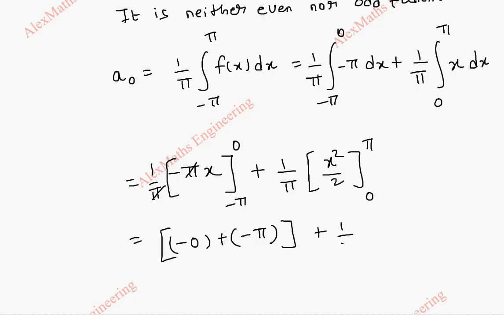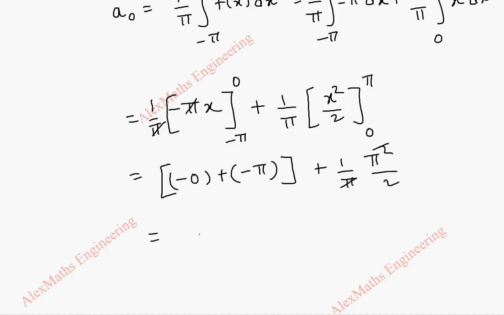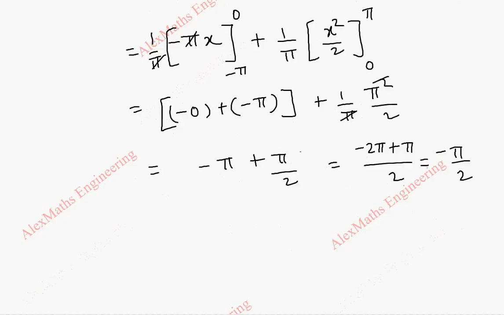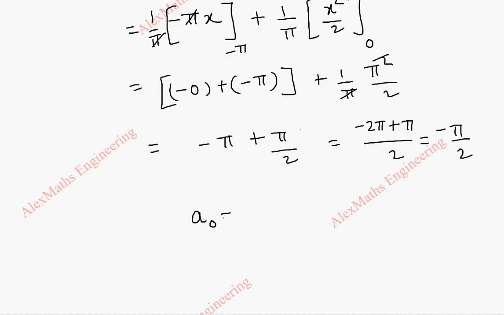Then coming to this, 1 by pi into pi square by 2. So we can cancel this. Now we have minus pi plus pi square by 2. Sorry, pi by 2 because we cancelled the pi. Now by taking LCM, LCM is 2. So minus 2 pi plus pi, which is minus pi by 2. So a naught equals minus pi by 2. So we got a naught.